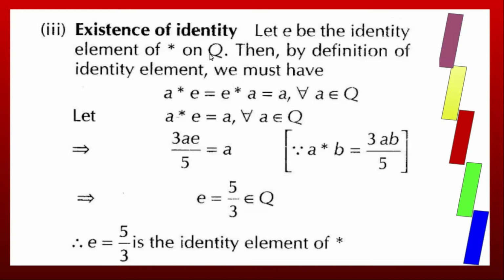Now existence of identity element. E belongs to Q is said to be identity if A star E equals A, that is equal to E star A, or A star E equals E star A equals A. Here we have star is commutative.